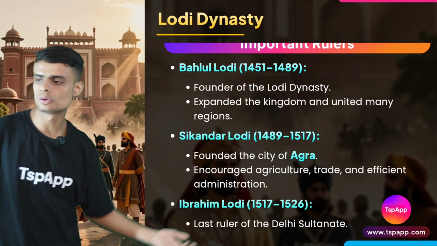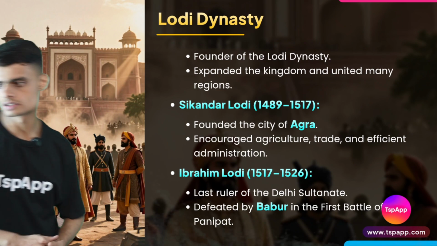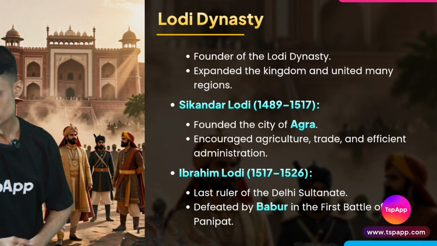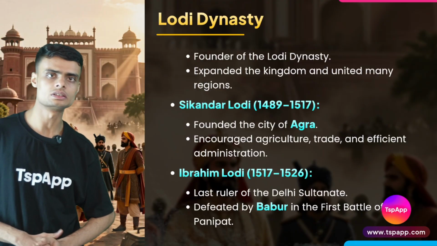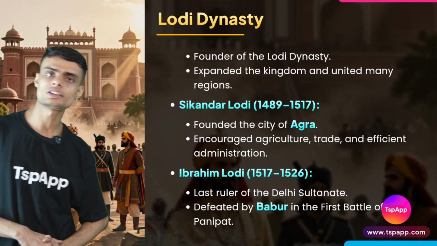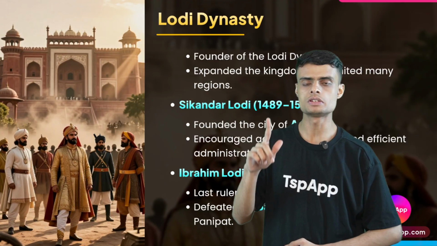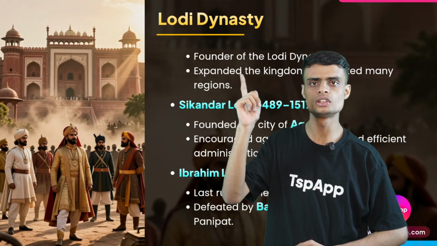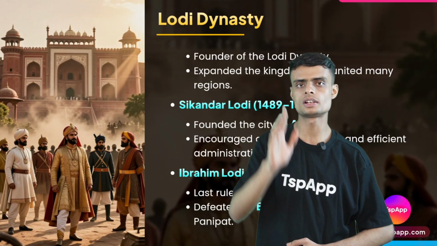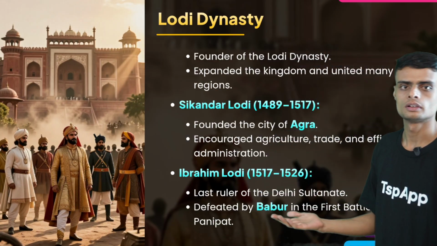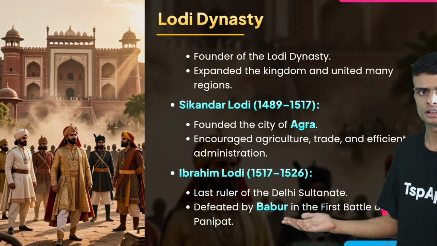Then we have Ibrahim Lodhi. He's the last ruler of the Delhi Sultanate. A question can come: who ruled over the Delhi Sultanate for the first time? We saw the Mamluk, Qutbuddin Aibak. Now who ruled Delhi for the last time? He was Ibrahim Lodhi.